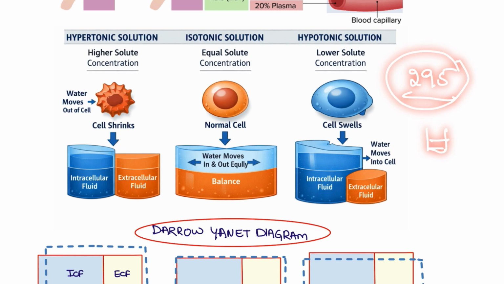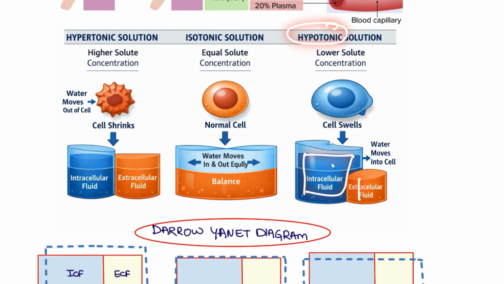Isotonic means equal solute concentration. So whichever fluid you are taking, such as glucose, and the fluid within your body, they both are the same, so there is not going to be much change. In hypotonic, the solutes are more inside our body, but the fluid that we are taking has very little solute.